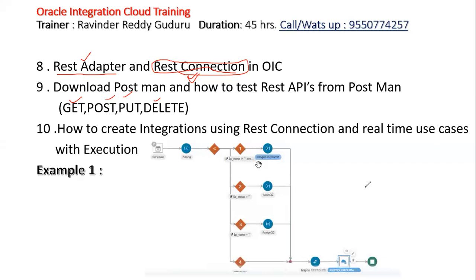And this is a sample example. This is not the only integration we will be covering. We will be covering many things, but for instance, I can accommodate one example here to show you. I'm just showing you one of the integrations which was developed in the previous classes. This complexity will be increased in the further integrations.